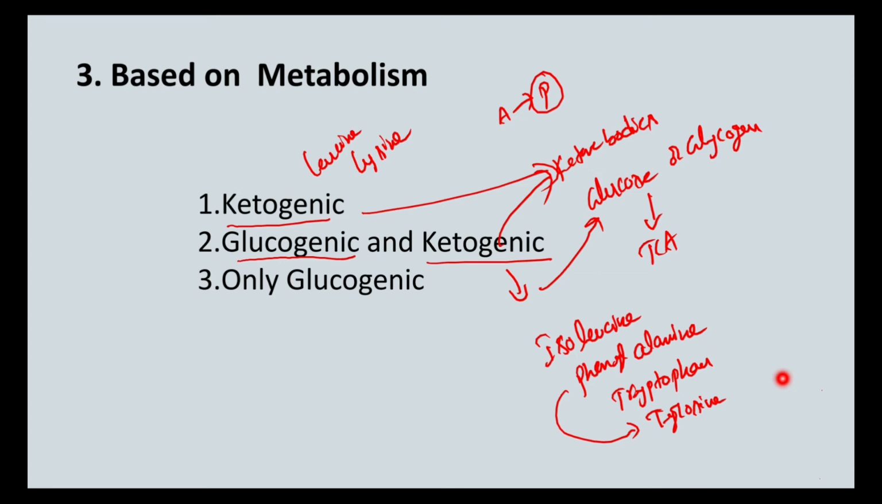Now the remaining amino acids, about 14 amino acids, are only glucogenic. That means they act as precursors for the formation of glucose or glycogen through the TCA cycle, like methionine, aspartate, glycine, alanine. So all these amino acids come under the glucogenic amino acids. So this is based on the metabolic fate of the carbon skeleton of the amino acids. Okay.